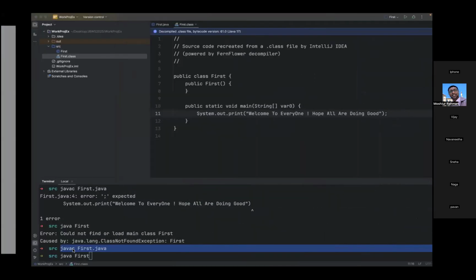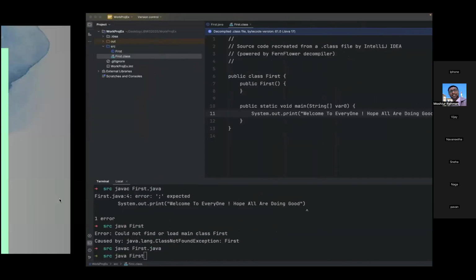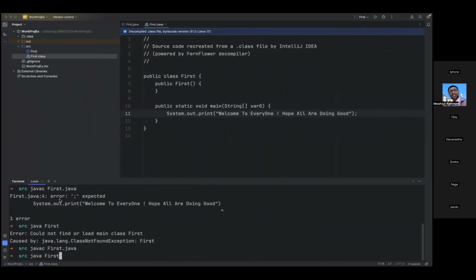So the execution engine. When I'm hitting this, as I mentioned yesterday, Java is one of the programming languages which uses both a compiler as well as an interpreter. From the compiler, we got this dot class file. When we execute this, the interpreter is part of the Java virtual machine. As I mentioned yesterday, the difference between compiler and interpreter is that the compiler executes the program at once, irrespective of the number of lines in your source code, if we don't have any syntactical errors.